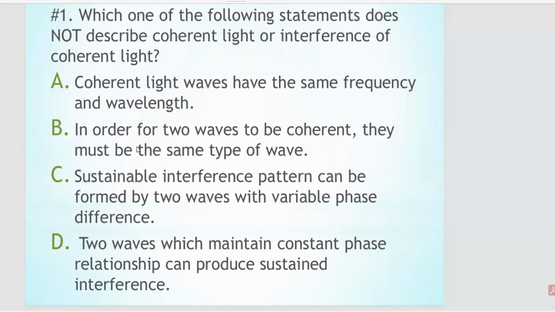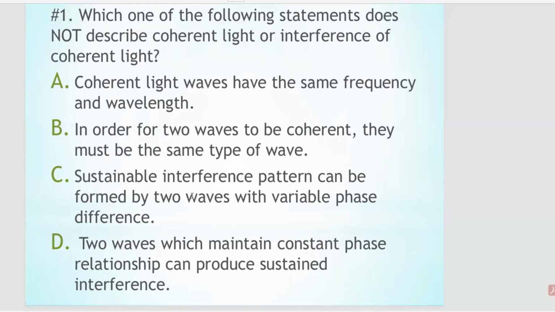B, in order for two waves to be coherent, they must have the same type of wave. Yes, coherent waves are the same types of waves. Therefore, this is also true. C, a sustainable interference pattern can be formed by two waves with variable phase difference. The problem is here.